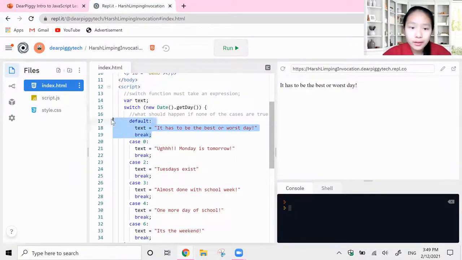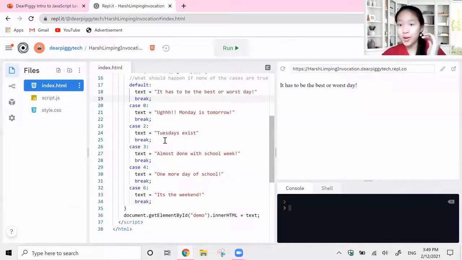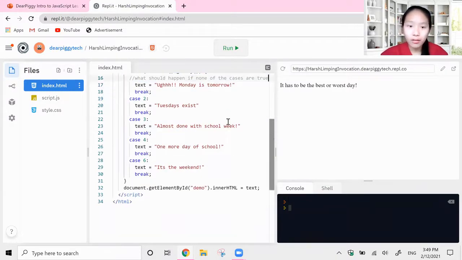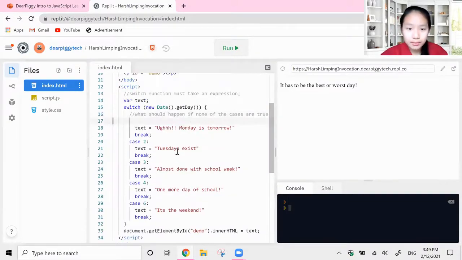So, one thing that I wanted to talk about for default. Sorry guys, I forgot this. But default, I put this at the top. You can put default at the bottom as well. So, whoops, let me get rid of that first.